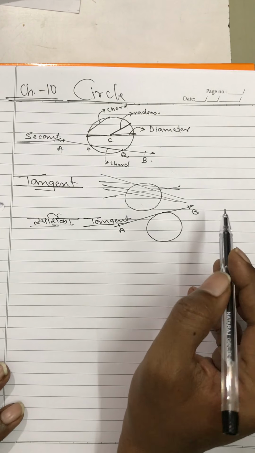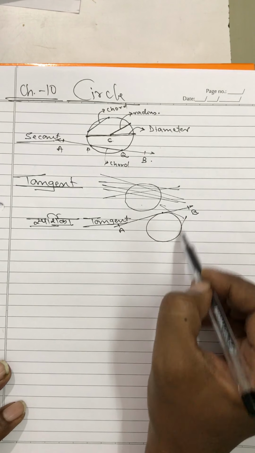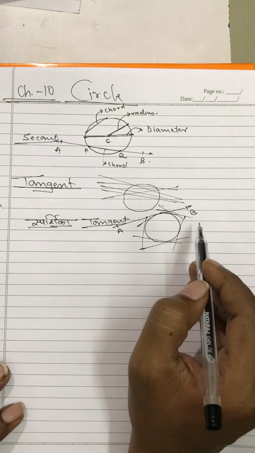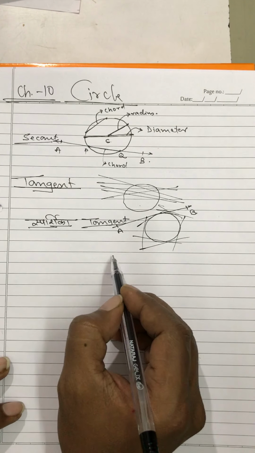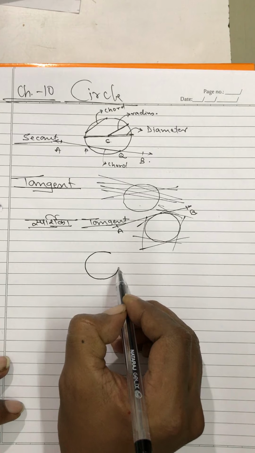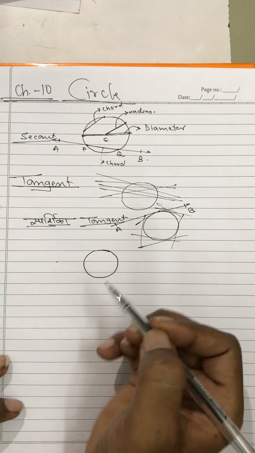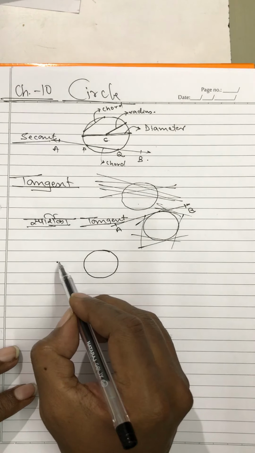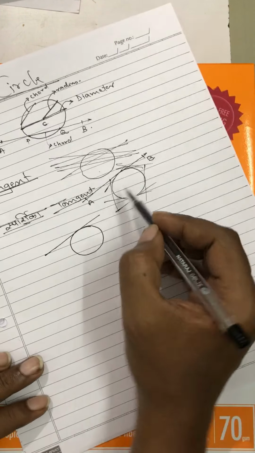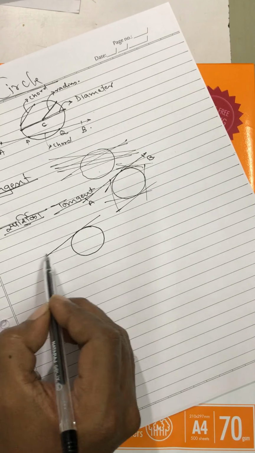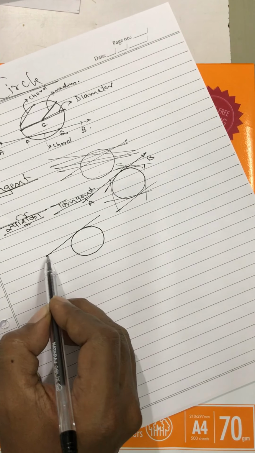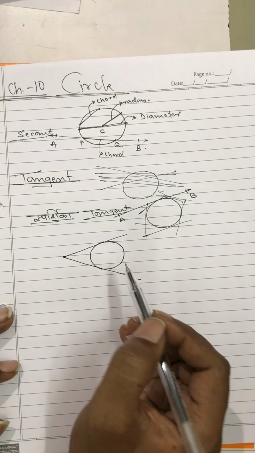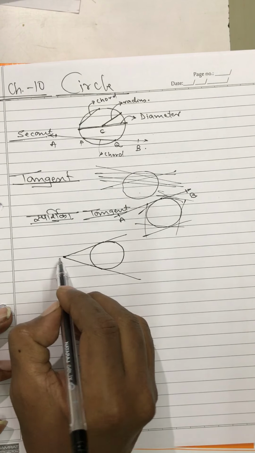Like this, how many tangents can you draw for a circle? Again, we can have an infinite number of tangents that we can draw for a circle. But if you consider any point which is outside the circle, if from this one point I am supposed to draw a tangent, then I can draw one like this, and one more. Only two tangents can be drawn from a point outside the circle.